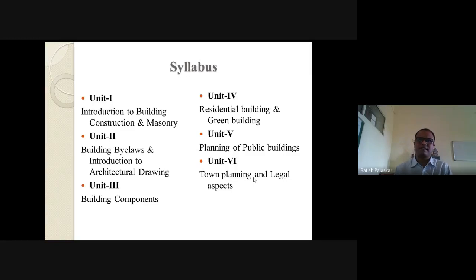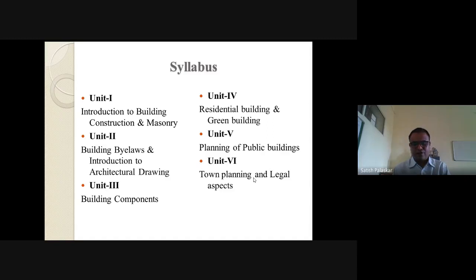First we will see the content of this subject. This subject consists of 6 units. The first unit consists of introduction to building construction and masonry. That is again divided into 2 parts. The A part of unit number 1 is the introduction to building construction, and the B part consists of masonry.